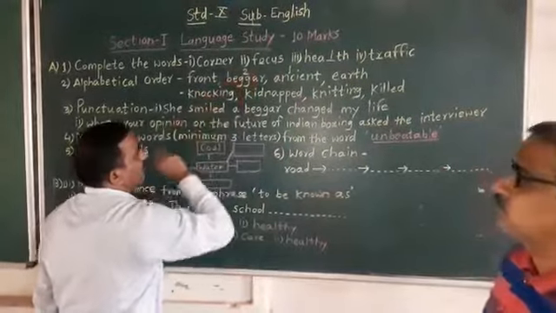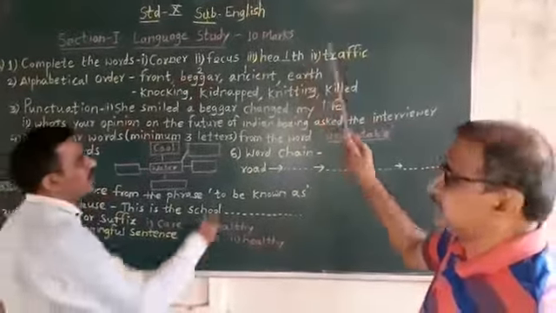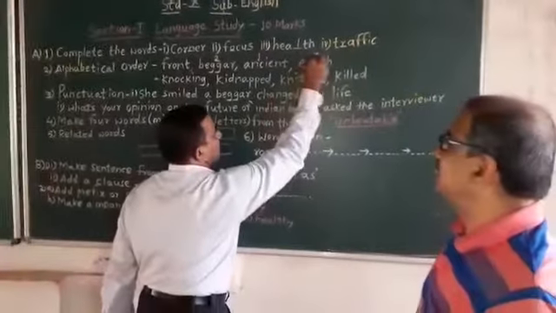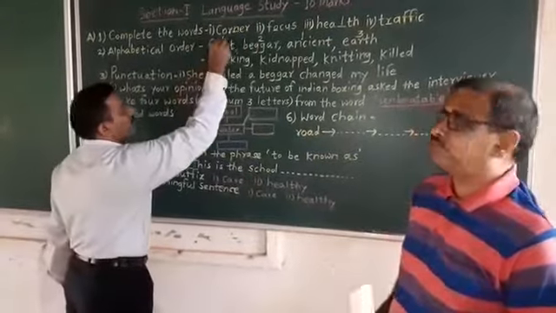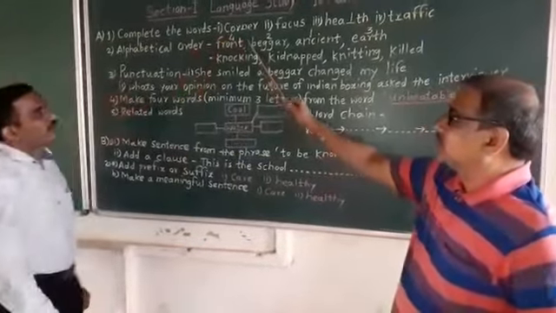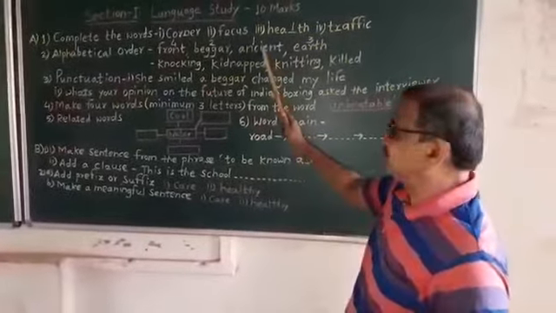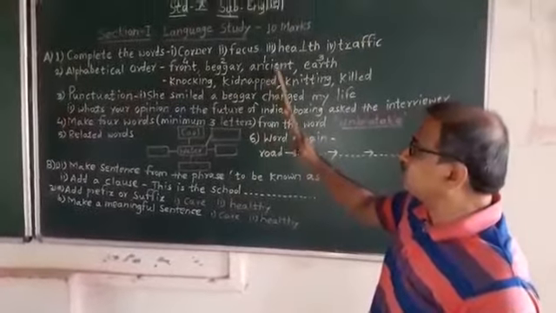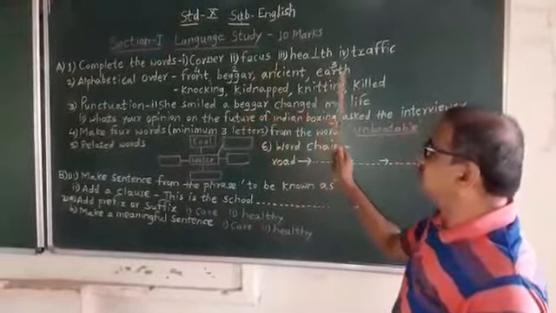Then no word for C, no word for D. Then E, so the third word is earth. And the fourth one, the remaining one, is front. Don't write the figures there in the examination or answer paper. You have to write the first word ancient, then beggar, then earth and front.